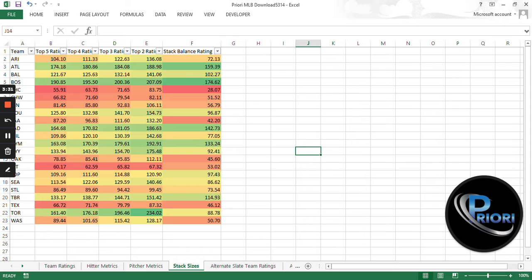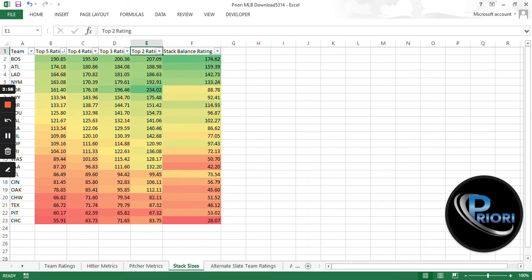And what this is, it's going to give us a top 5 rating, top 4 rating, top 3 rating, and top 2 rating, and then we'll talk about the stack balance rating. So it's pretty simple. It may not seem like it off the top, but the top 5 rating is just the average of the top 5 hitters in that lineup. So I am taking the top 5 W ratings from that lineup, and I am averaging that to get a top 5 rating.